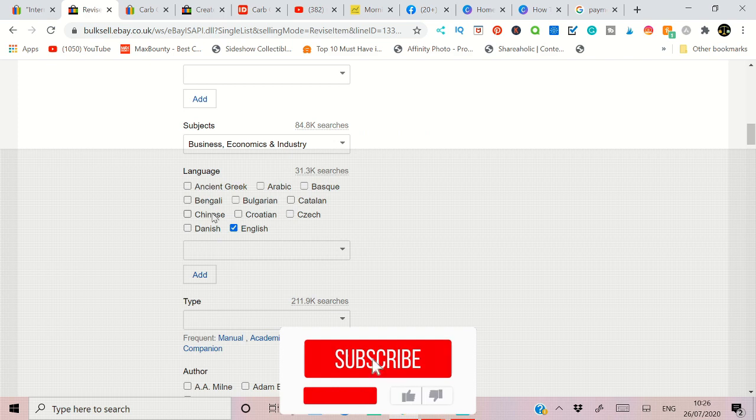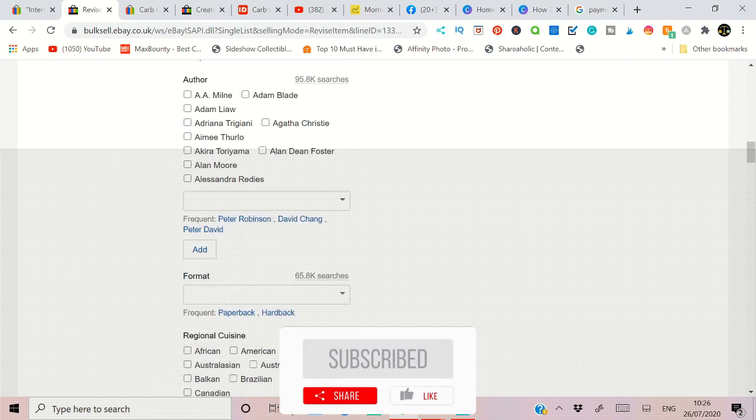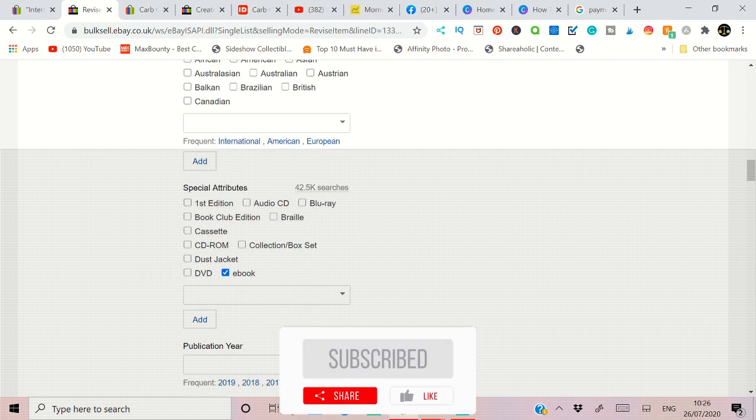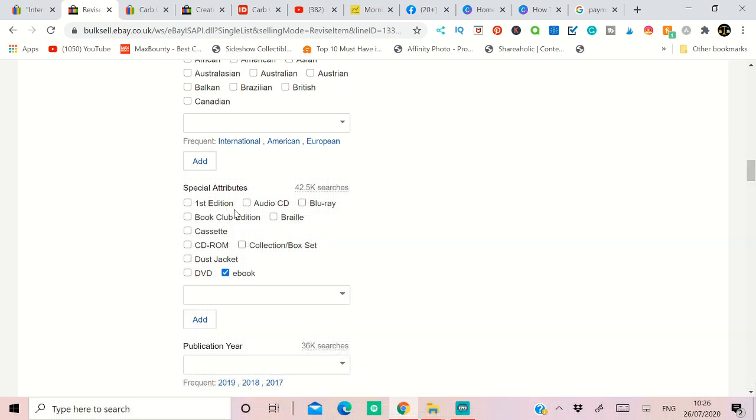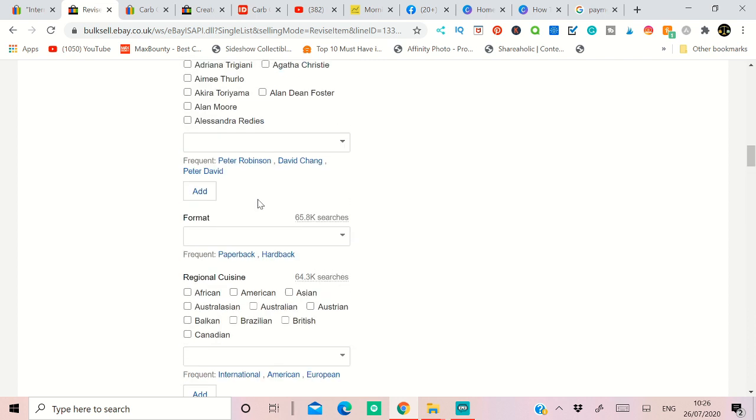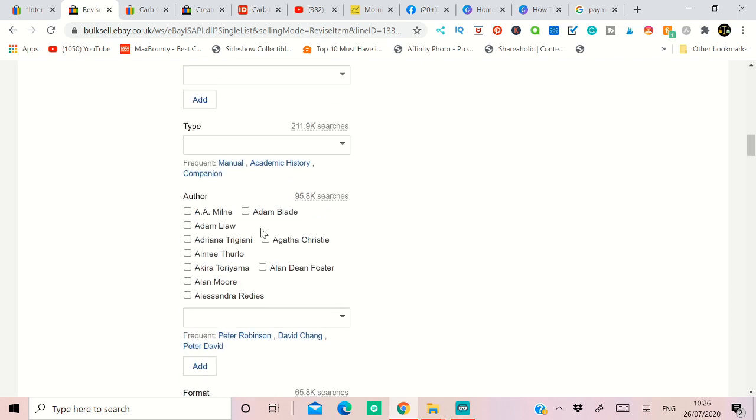And fourth thing, if we come down to the bottom, there's a section called item specifics. It's a section that you can fill in on each item in order to push your listing in front of others, because eBay has lots of information about the product, so they can push your listing in front of other people. So that's why people select the authors and the type of language, and so on.